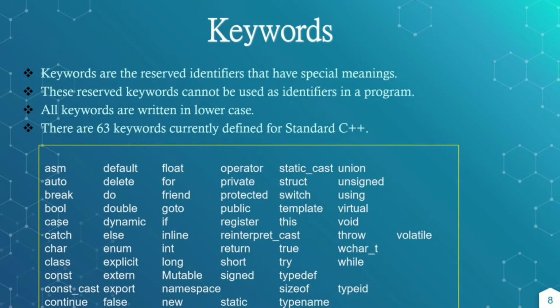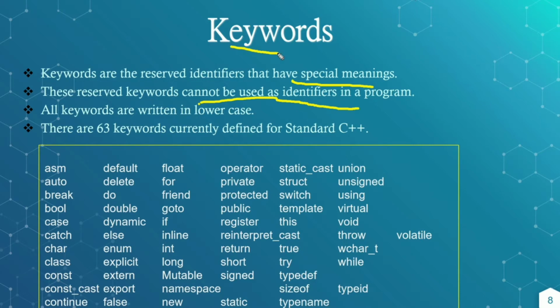Keywords are reserved words. We call these reserved because these words are reserved for a specific purpose and have a special meaning, and these cannot be used as identifiers in a program. Identifiers are used for identification purposes.